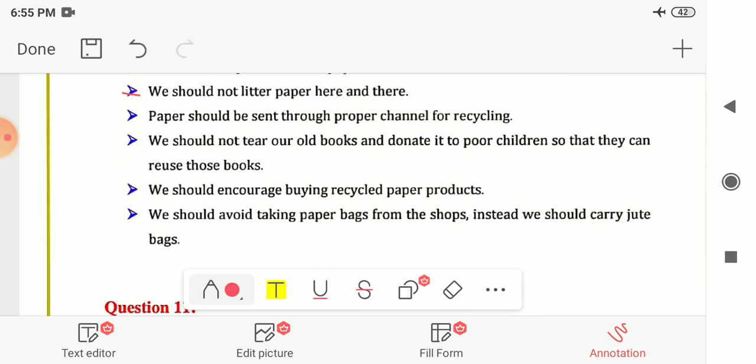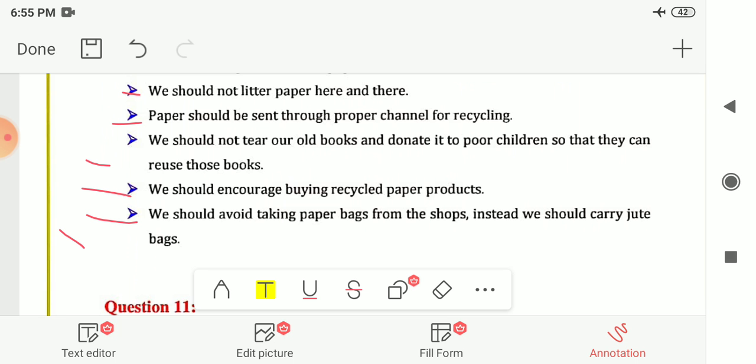Then, paper should be sent through the paper channel for recycling. We should not tear out old books, and should donate them to poor children so that they can reuse those books. Then, we should encourage buying recycled paper products, and we should avoid taking paper bags from the shops. Instead, we should carry jute bags. So these are some of the ways by which we can save paper.